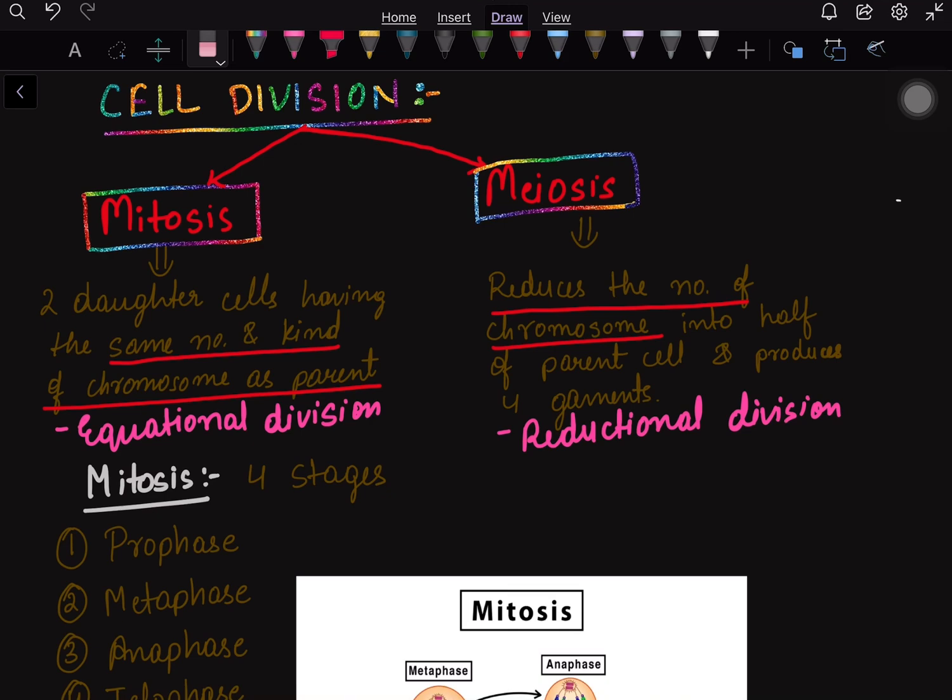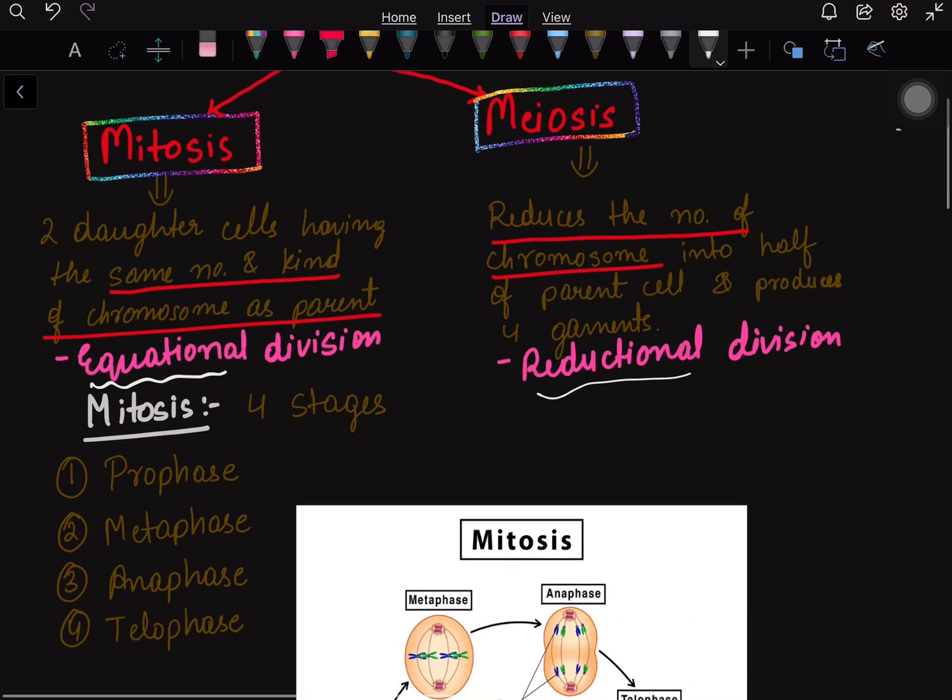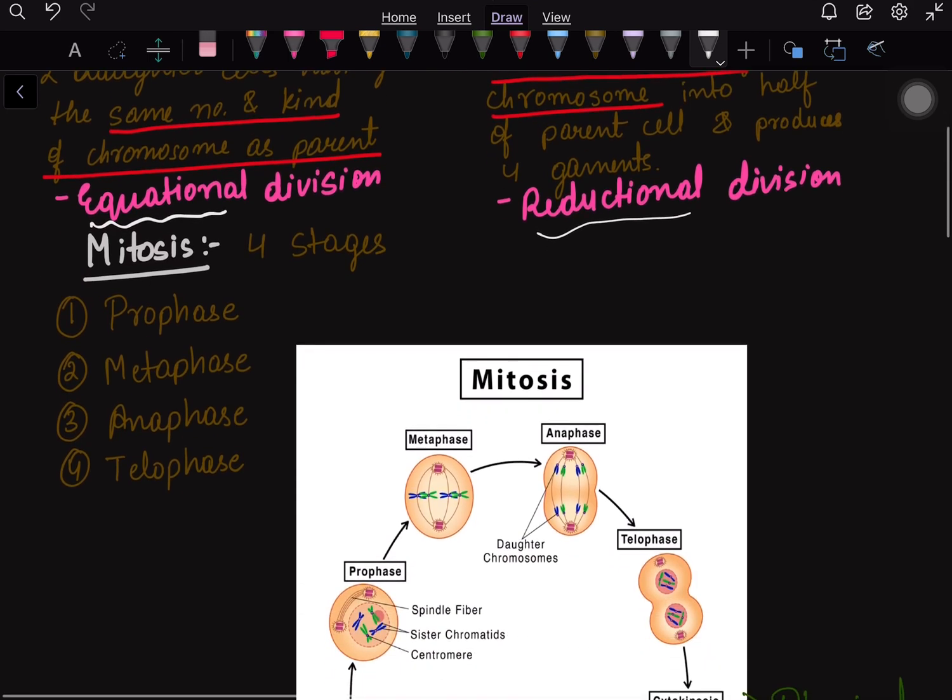Mitosis, what is it? When the two daughter cells have the same number and kind of chromosomes as the parent. And meiosis is the reduction of the number of chromosomes into half of the parent cell. As there is reduction, meiosis is also known as reductional division, and mitosis is also known as equational division, as the number and kind of chromosomes remain the same. Now we will discuss more differences between mitosis and meiosis later on, but starting with mitosis, it consists of